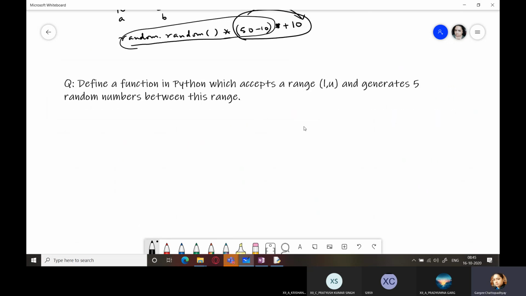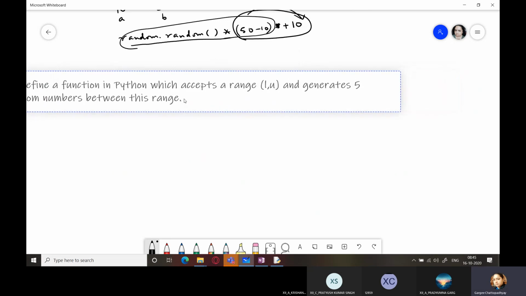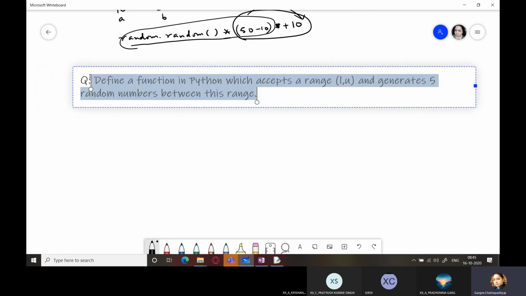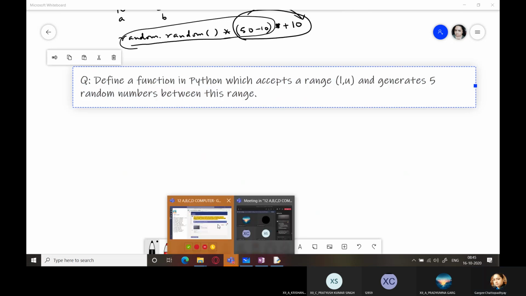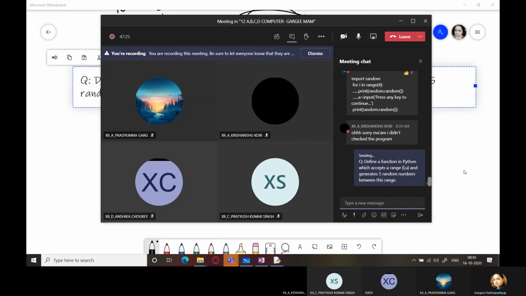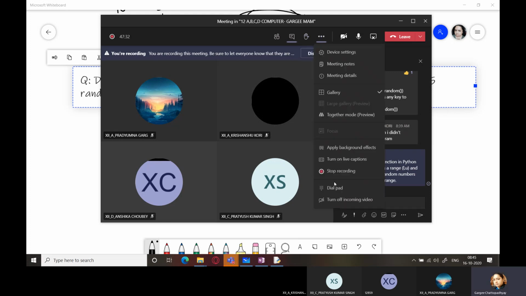So you have to accept a range from the user, L and U, where L is the lower limit and U is the upper limit, and you have to generate 5 random numbers within this range. Can you do this question? I'm sending this question to you. You can do it and post your answers in Microsoft Teams itself. So I've sent it through chat. Please check it. I stop the recording.